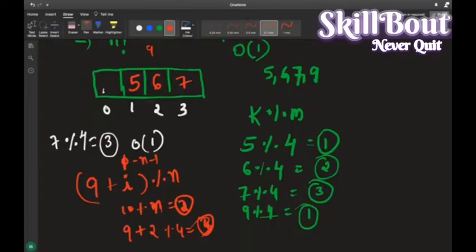In 3 also you have data, right? Again I will do 9 plus 3 modulus of 4. 9 plus 3 is 12. 12 modulus of 4 is 0, right? It is telling me to go to 0, and if it is free, save 9. I'll be saving 9 here. That is how it has been told to save.